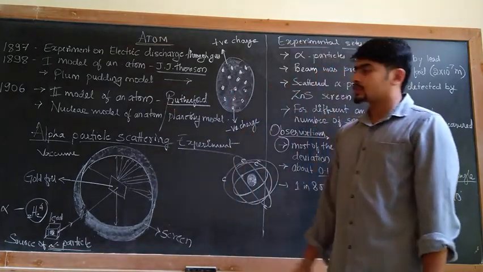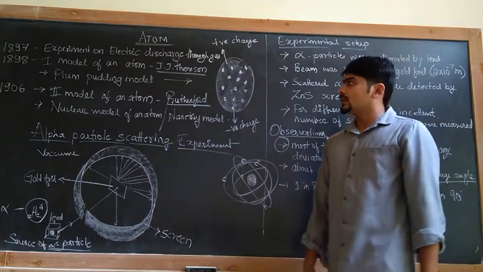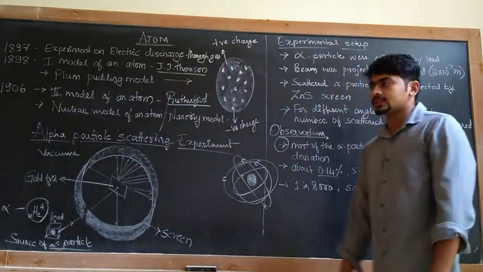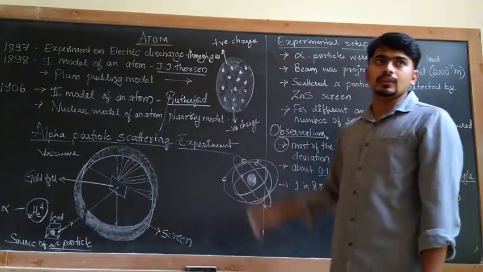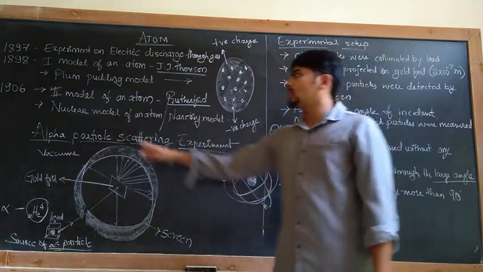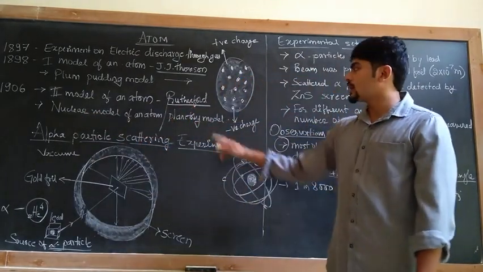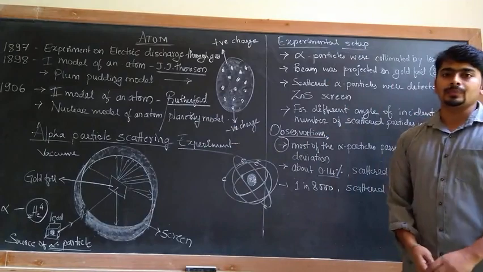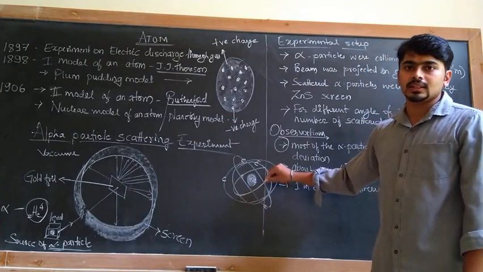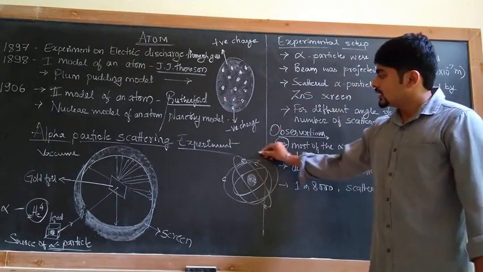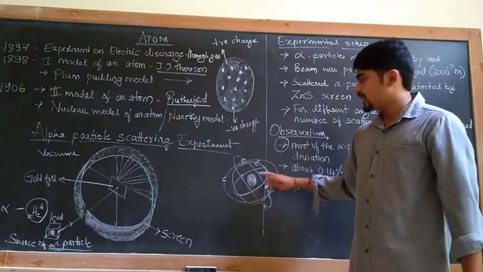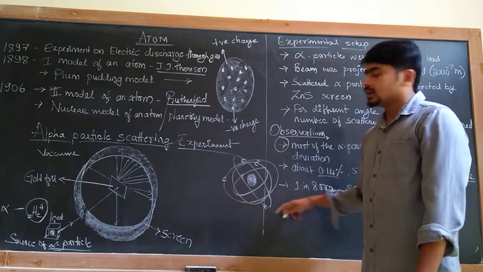Then J.J. Thomson's student, Rutherford, in the year 1906, continued the study related to the atom and gave the second model of an atom, which is called the nuclear model or planetary model of an atom, according to which the atom consists of a nucleus. The nucleus was discovered by Rutherford; it is a concentration of positive charge, and electrons were revolving around the nucleus.